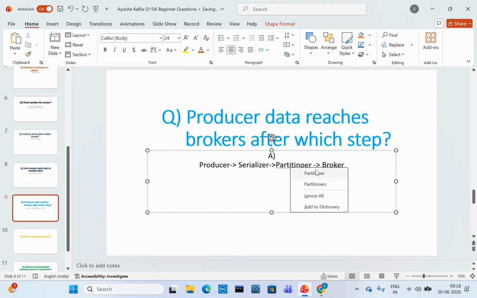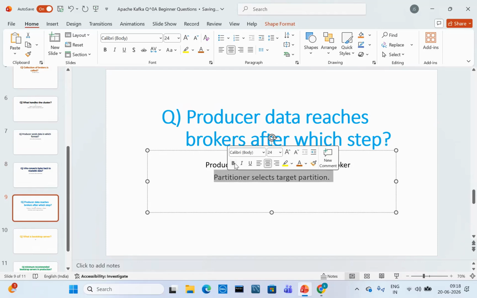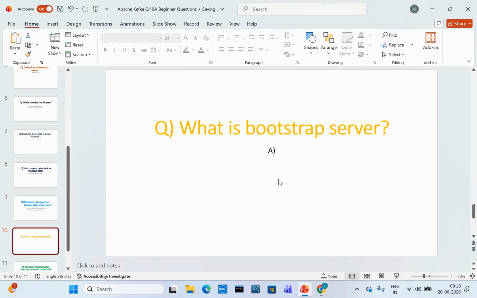So what is the answer? The partitioner selects the target partition. This is the answer.